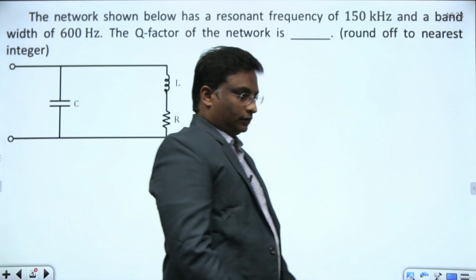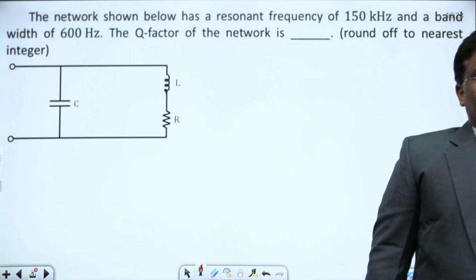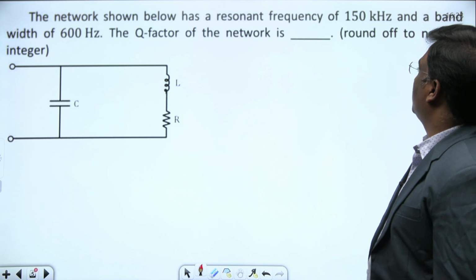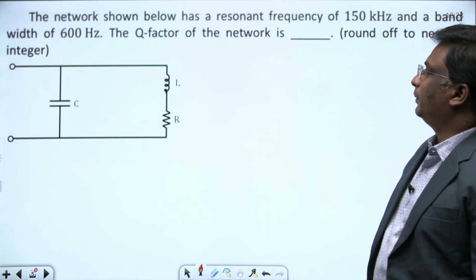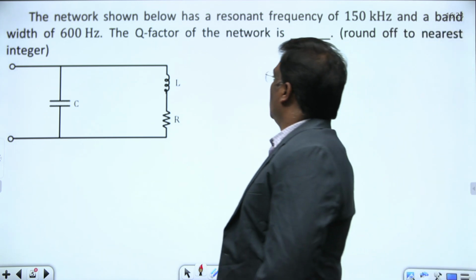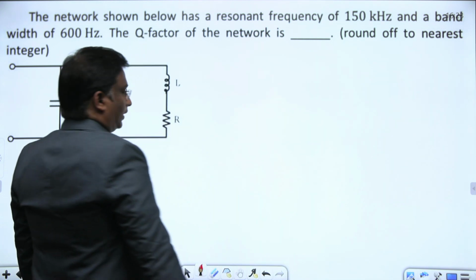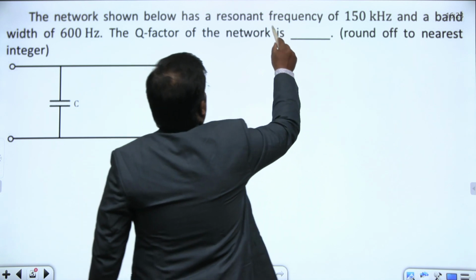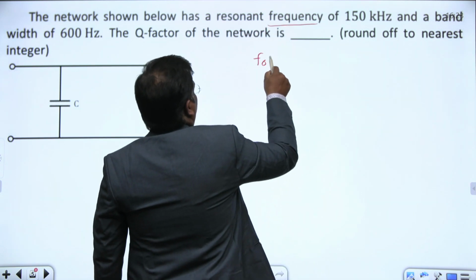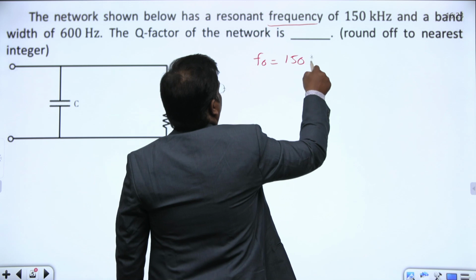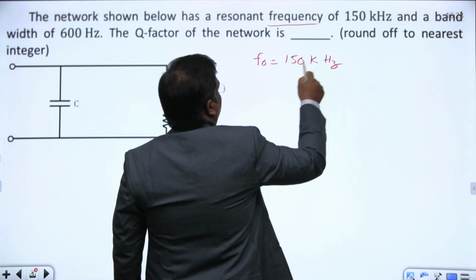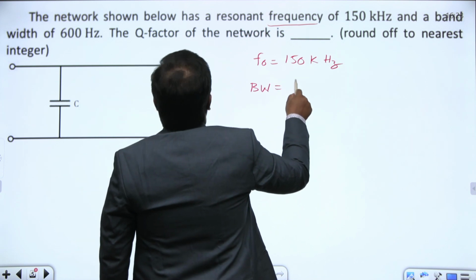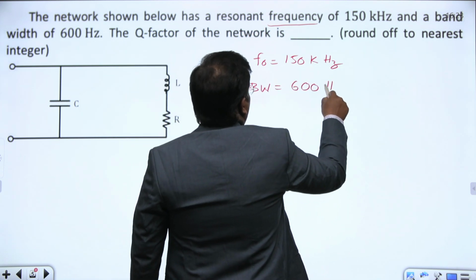Next, the easiest question in GATE 2022. The network shown below has a resonant frequency of 150 kilohertz and a bandwidth of 600 Hz. The quality factor of the network is dash. They are asking what is the quality factor of the network. What is the information given? Resonant frequency f0 is given as 150 kilohertz, and bandwidth is given as 600 Hz.